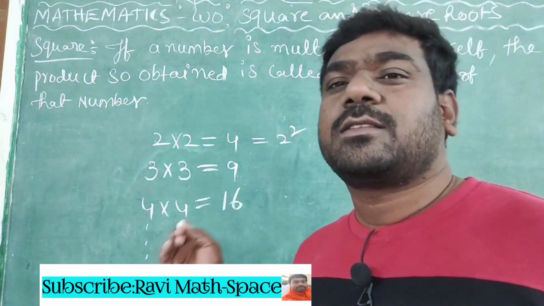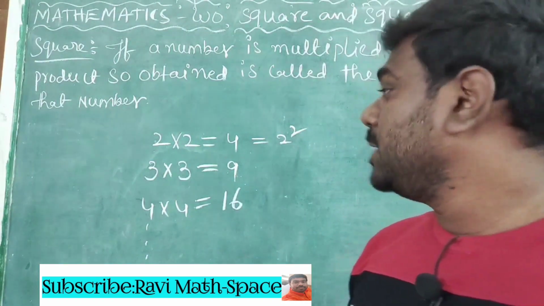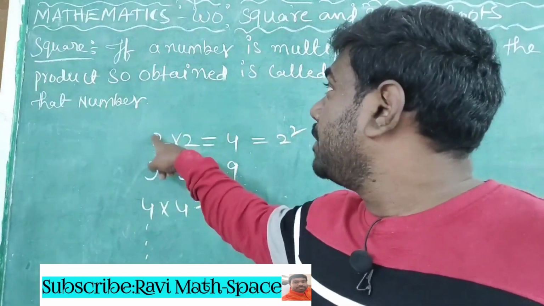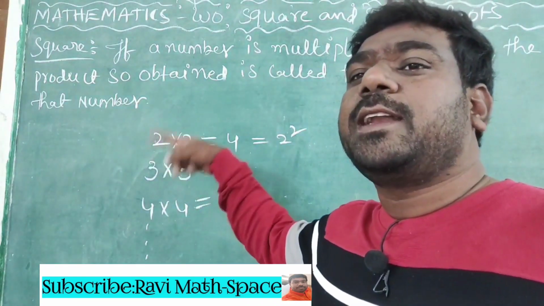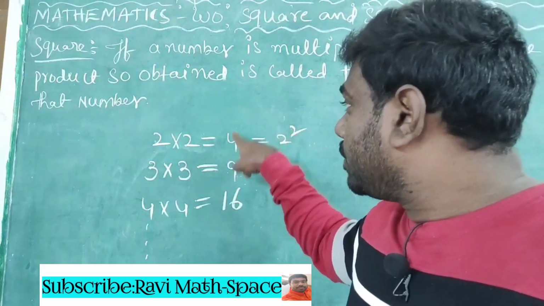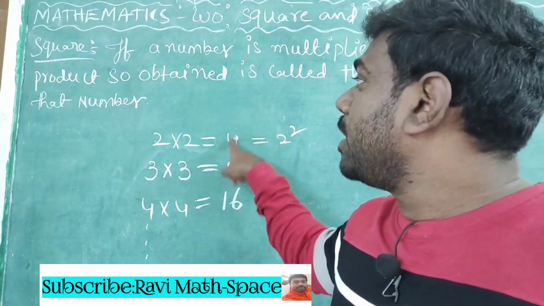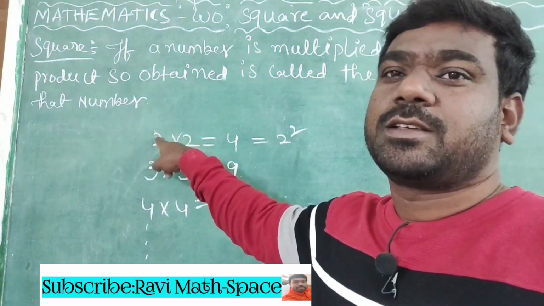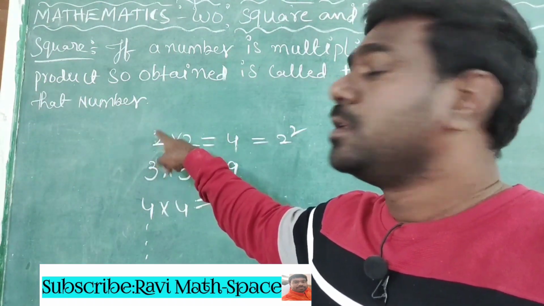So square means a simple definition. What is the meaning of square here? A number multiplied by itself, then the product is obtained. That product is called the square of that number.